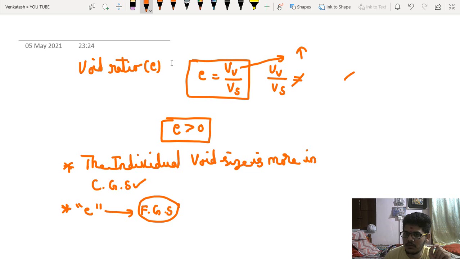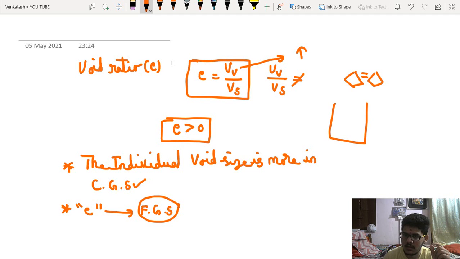When you take coarse grained soil, the individual voids, that means from one particle to another particle there will be more void. But when you compare the void ratio, generally for fine grained soils it is more than coarse grained soil. This can be explained as follows. When you take rice particles, there will be no cohesion between one rice particle and another rice particle. For example,